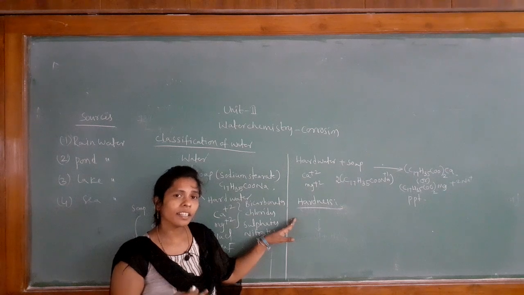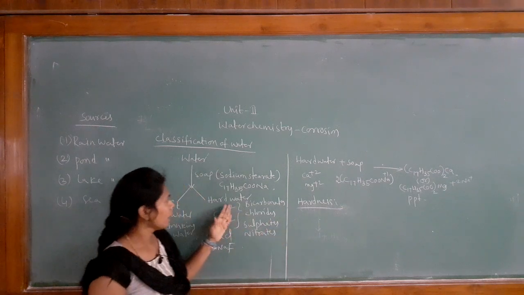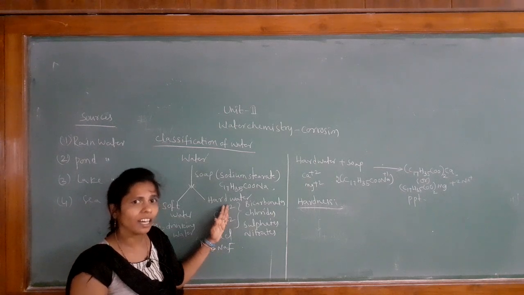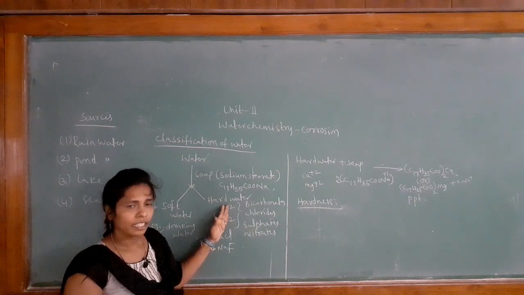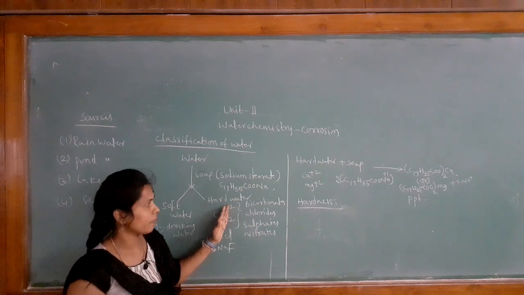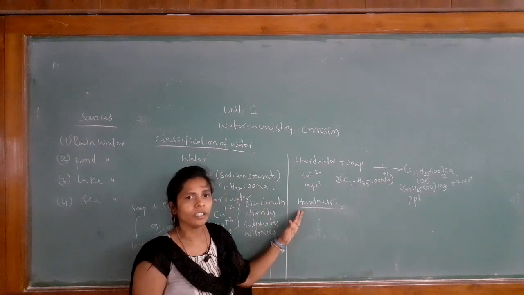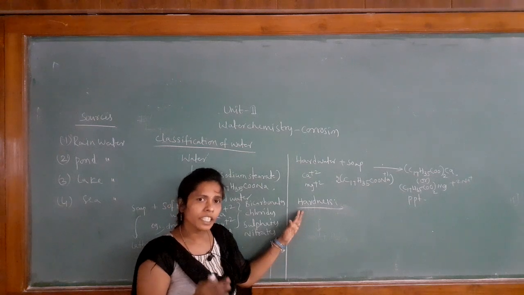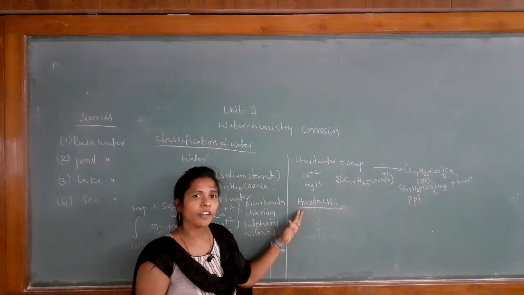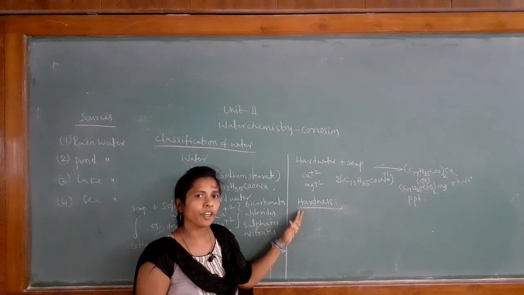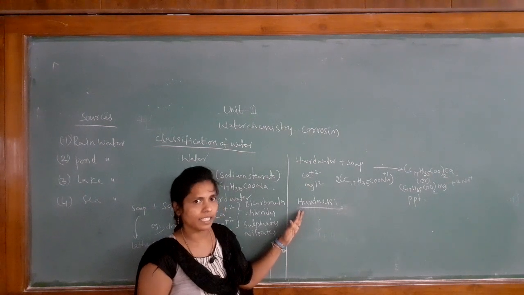But what is the characteristic of hard water? Hard water gives less lather or no lather with soap. Yes, that is the characteristic of hard water. So hardness is defined as the lather preventing property of hard water.